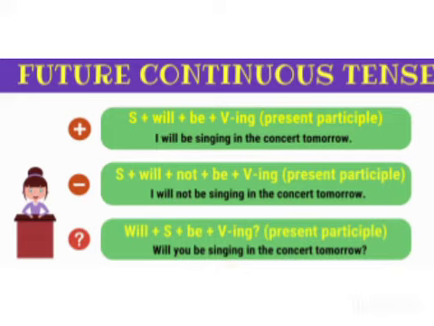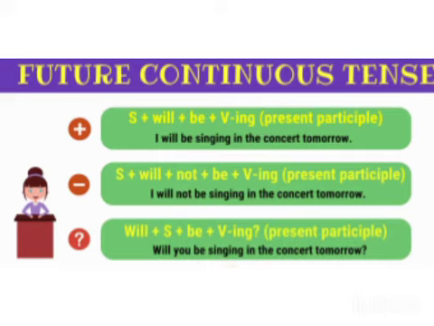Shall we proceed to the next, the interrogative sentence? Yes. So here is the structure for you. What do we have to bring to the front to form a question type sentence? Yes, the helping verb. Here the helping verb is will or shall. So bring will to the front. Will plus subject plus be plus verb ing plus object with a question mark. Yes, here is an example. Will you be singing in the concert tomorrow? This is the example for a future continuous interrogative sentence.